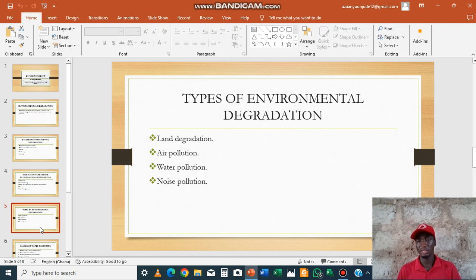Another type of environmental degradation is air pollution, the release of harmful substances from vehicles, factories, and industries. For instance, smoke from exhaust pipes pollutes the air. Another one is water pollution. Water pollution refers to the activities of humans that make the water unfriendly, that contaminate the water bodies, which affect the aquatic habitat. For instance, dumping of refuse into water bodies, swimming and defecating in water bodies. All this contaminates the water.